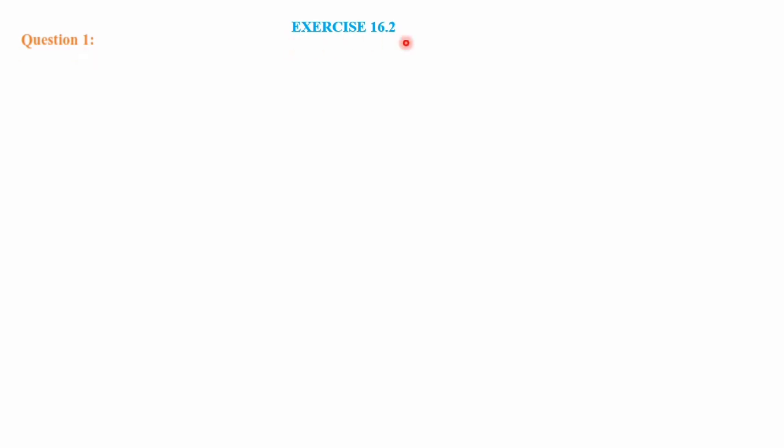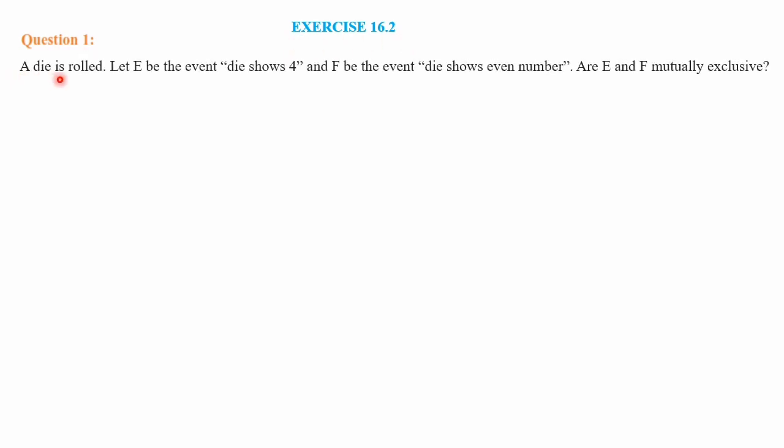First question from exercise 16.2. A die is rolled. Let E be the event, die shows 4, and F be the event, die shows an even number. Are E and F mutually exclusive? Since the die is rolled, here there are two events they have described. E means die shows 4 and F means die shows an even number. You have to check whether E and F are mutually exclusive. As the definition says, if two events are mutually exclusive, then their intersection will be a null set. If not, they are not mutually exclusive.